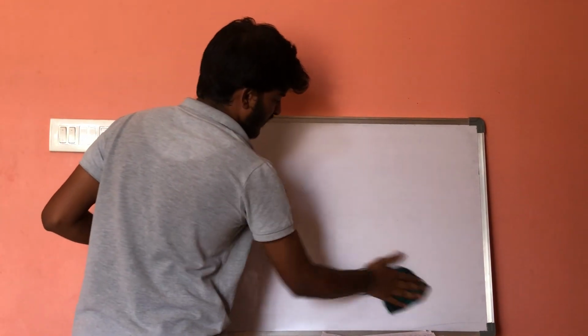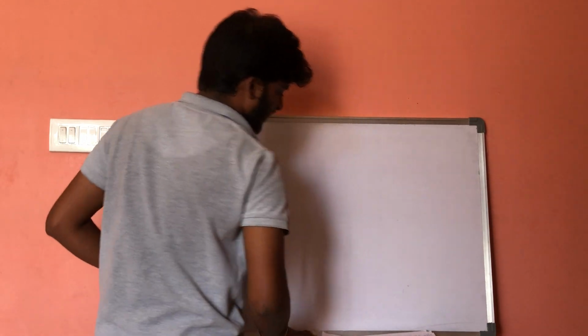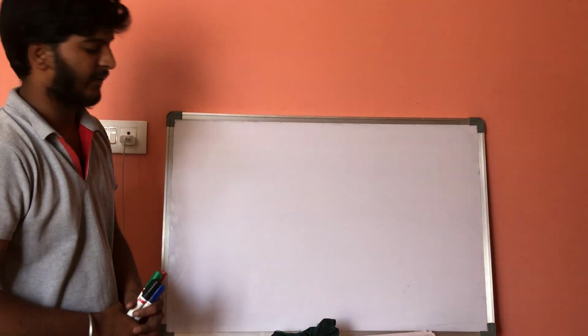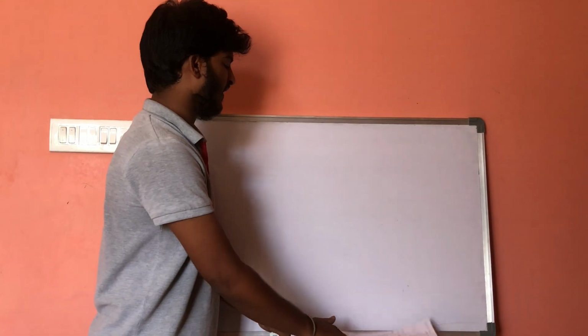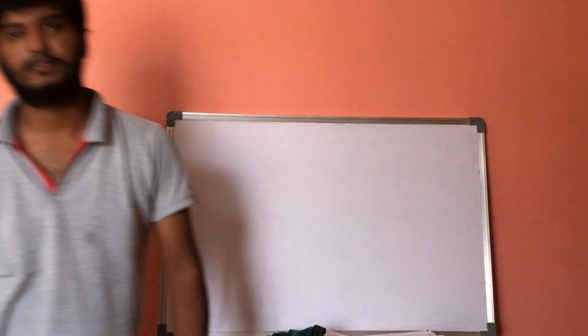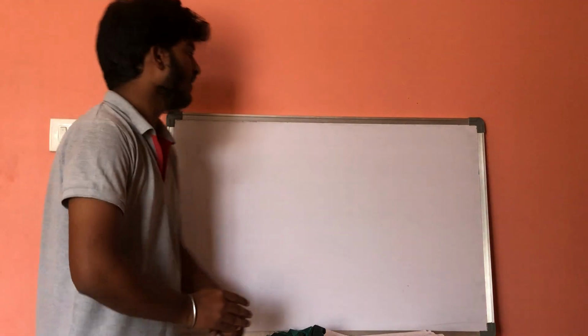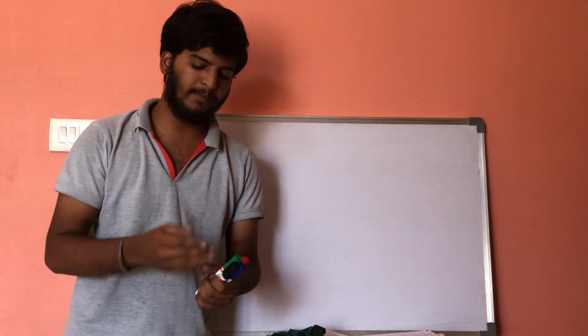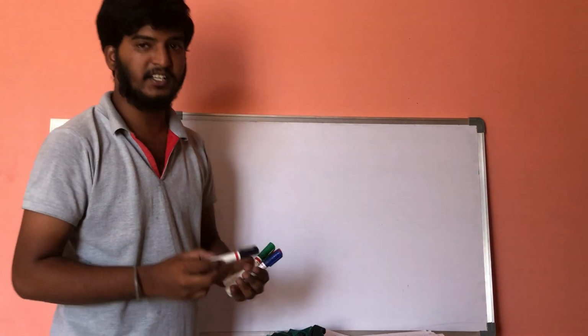We have completed one type of autacoid, that is histamine. So now let us discuss the next type of autacoid, that is serotonin.